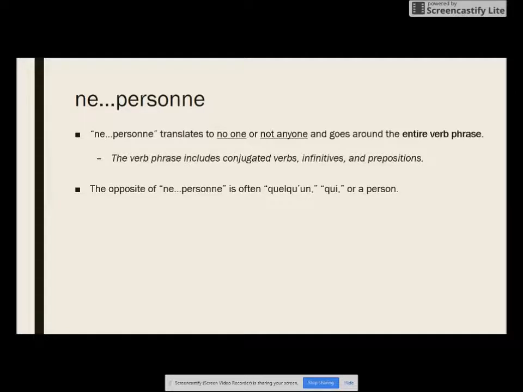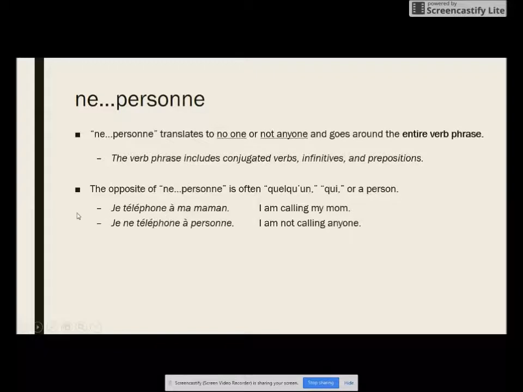The opposite of ne personne is often quelqu'un, someone, qui, who, or a person, like a name. Je téléphone à ma maman. I am calling my mom. For ne personne, it's going around the entire verb phrase, which in this sentence includes the conjugated verb and the preposition à. So, je ne téléphone à personne. I am not calling anyone. Ne still comes before our conjugated verb, and then personne comes after the entire verb phrase, which includes prepositions.